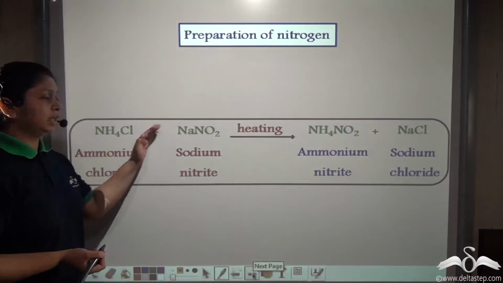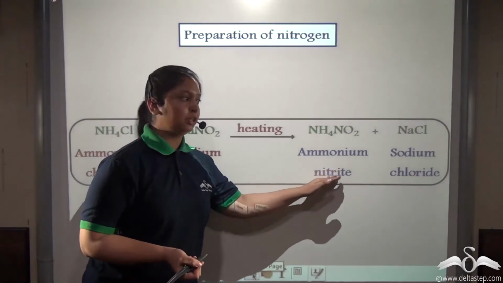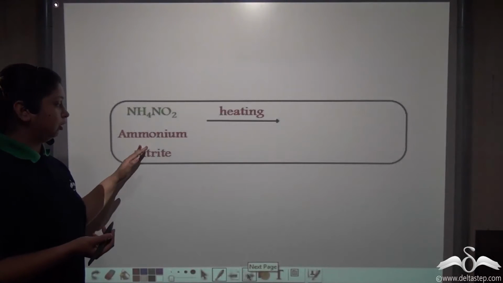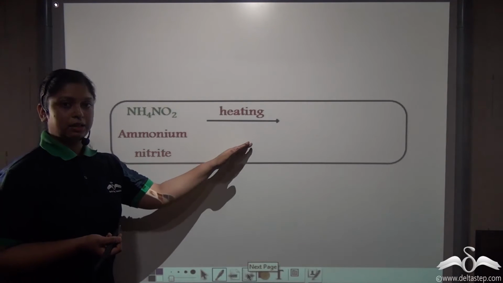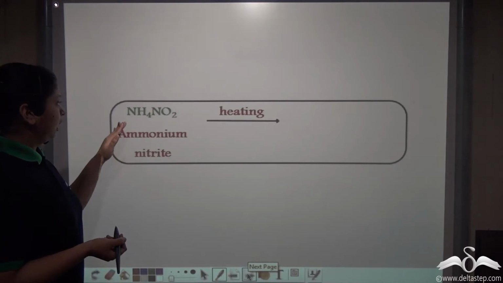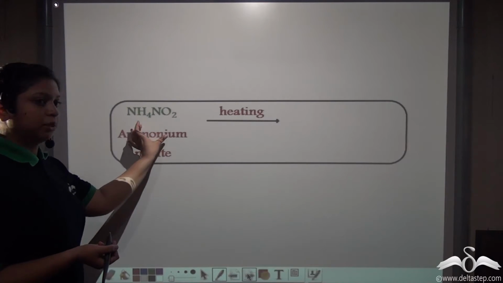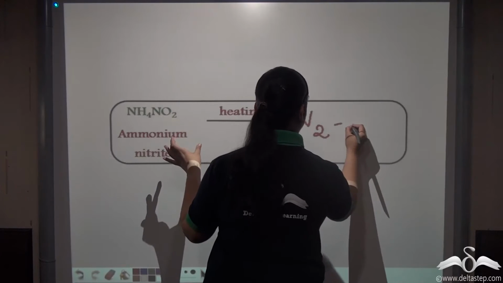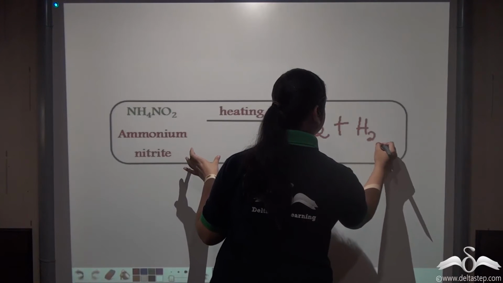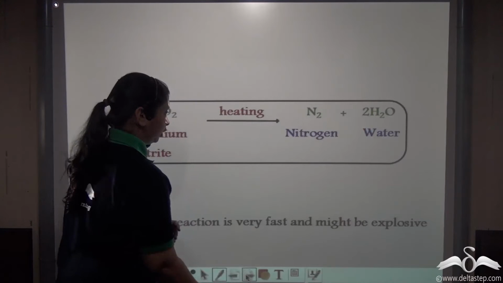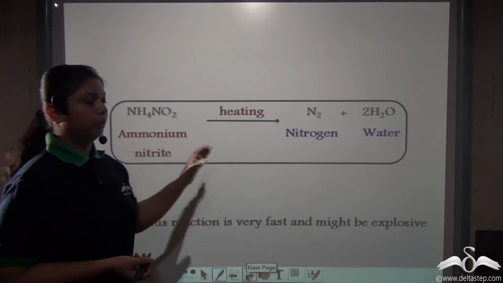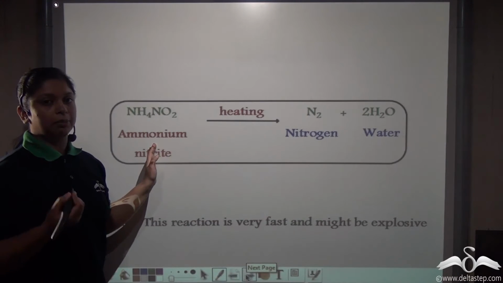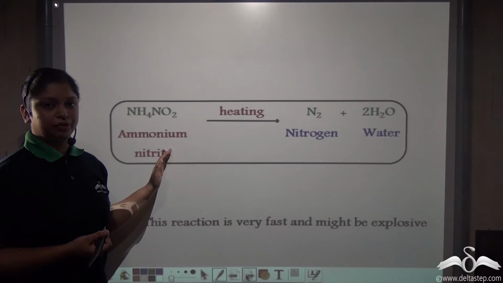So, upon heating these two compounds, we get ammonium nitrite and sodium chloride. In the next step of the reaction, this ammonium nitrite is again heated to give nitrogen gas. So, if we take out nitrogen gas from ammonium nitrite, what remains is water. So, on heating ammonium nitrite, we get nitrogen and water. Well, this reaction is very fast and might be explosive, so it should always be performed under supervision.